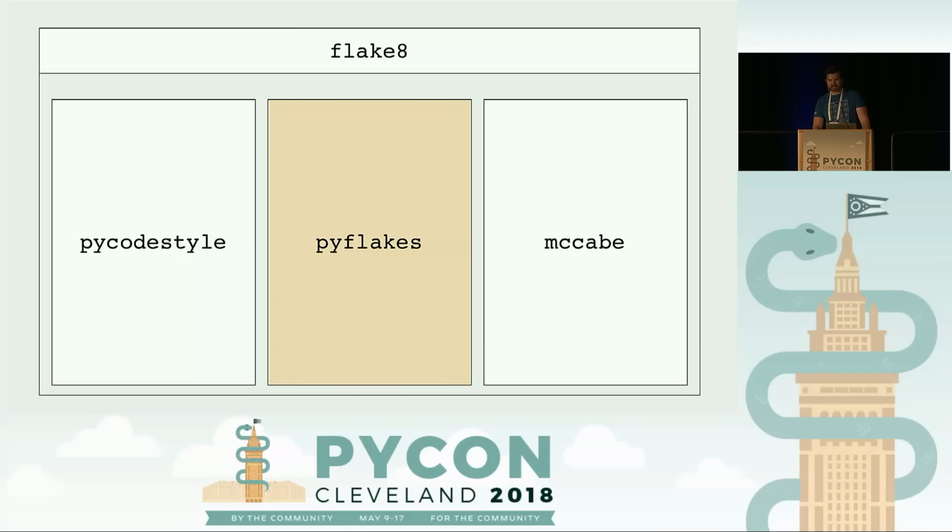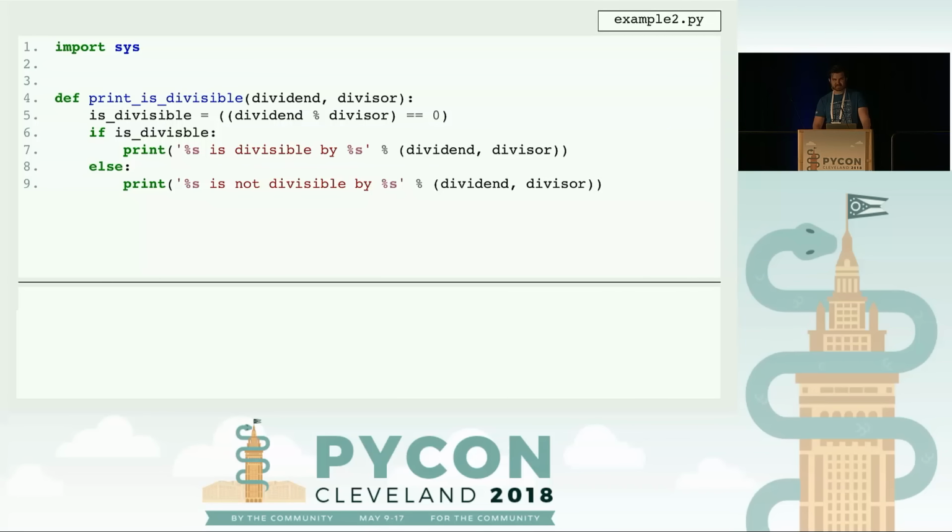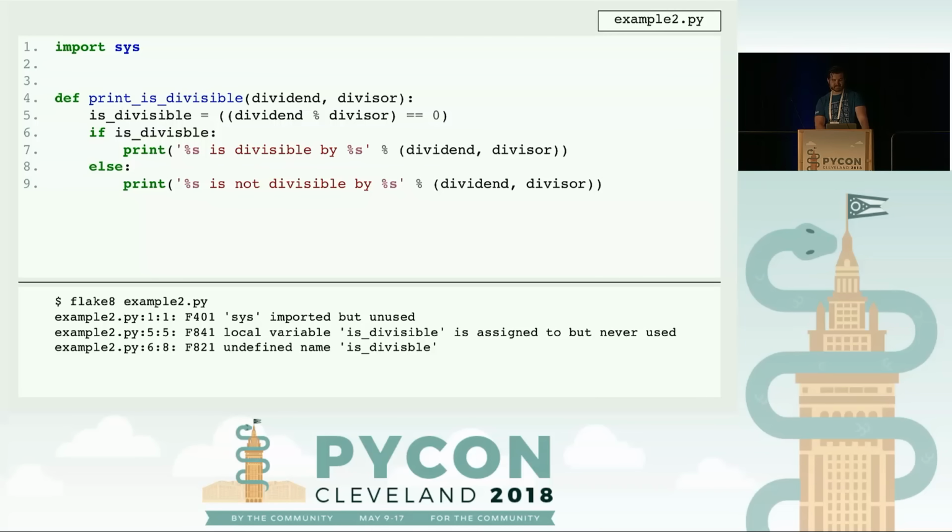Moving on to PyFlakes. It's different from PyCodeStyle because it's not going to be looking at your style. It's going to be looking for code bugs, and it only emits errors for issues that have a low probability of false positives. To look at some of the errors that PyFlakes may show through Flake8, let's go ahead and run Flake8 on this example. You can see that it notices there's an unused import, and at the bottom there is a typo in is_divisible, the second usage of it, and that's throwing two other errors related to variable assignment and reference.